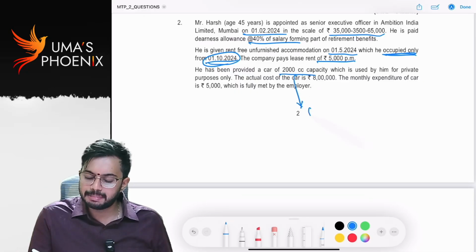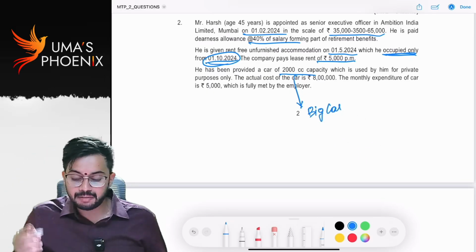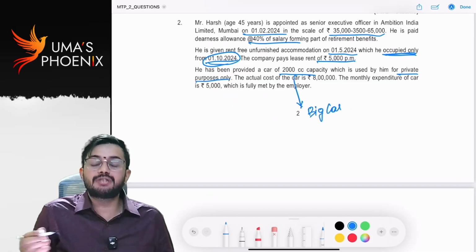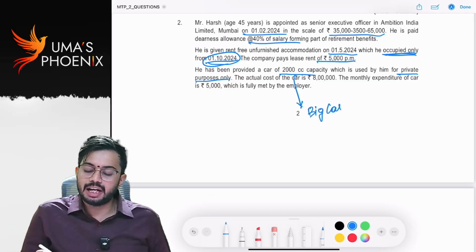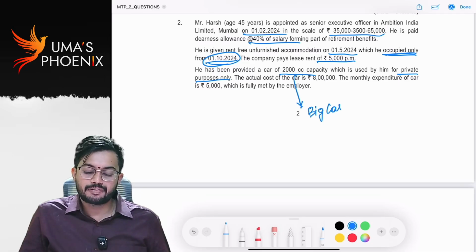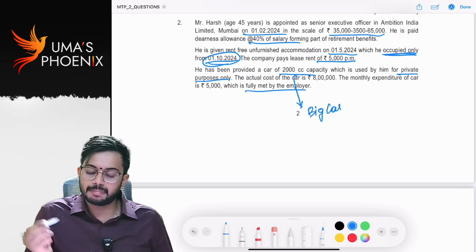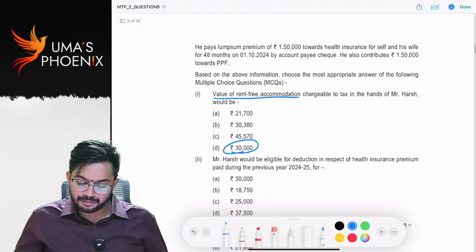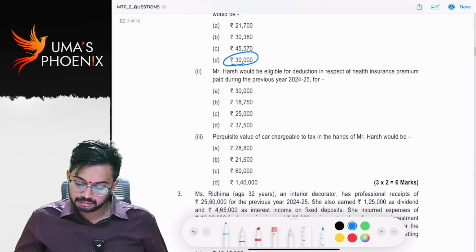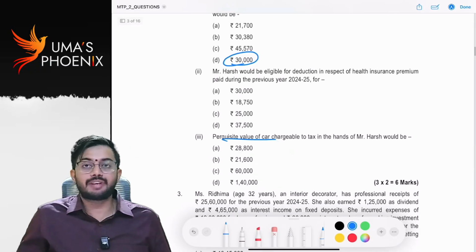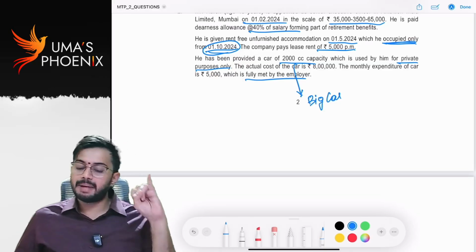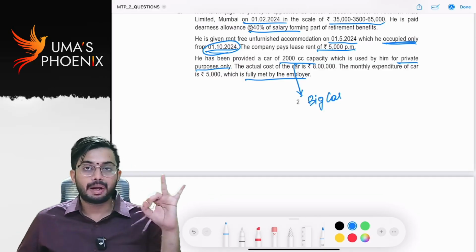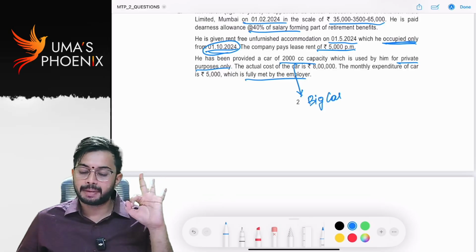2,000 cubic capacity means it is a big car, not a small car, which is used by him for private purposes. That means it is entirely used for personal purposes. The actual cost of the car is 8 lakhs. Monthly expenditure of the car is 5,000, which is fully met by the employer. Was the car benefit asked? Yes, the perquisite value of the car was asked. So, car provided by the employer, expenses met by the employer, car used completely for personal purposes.